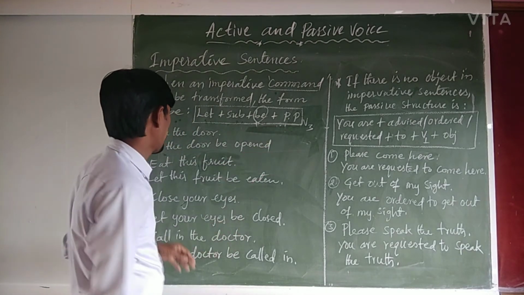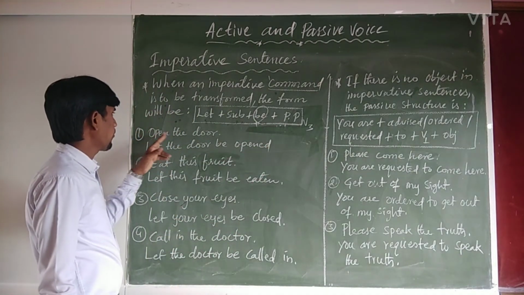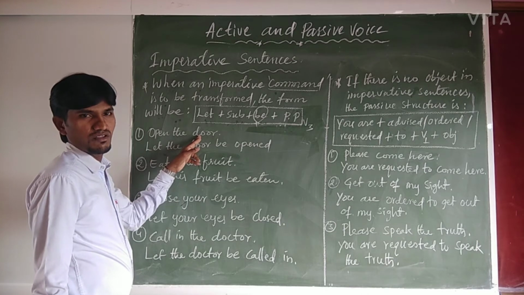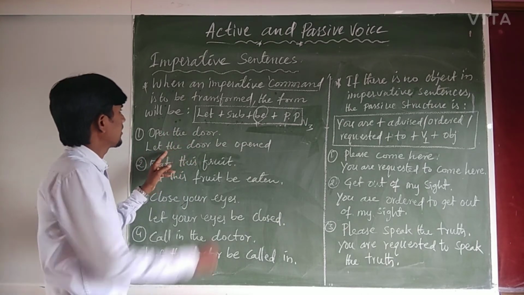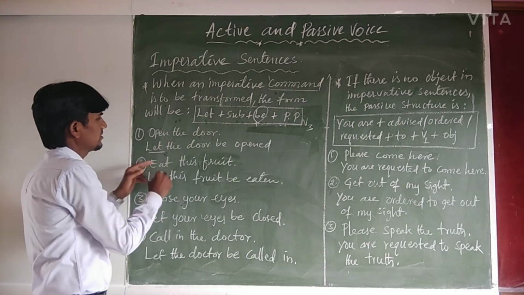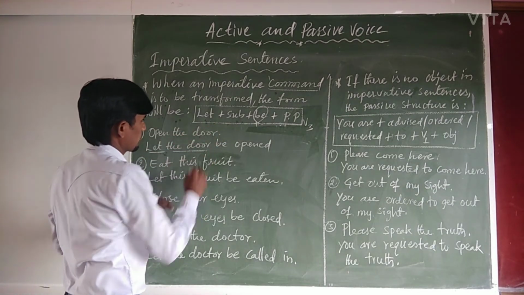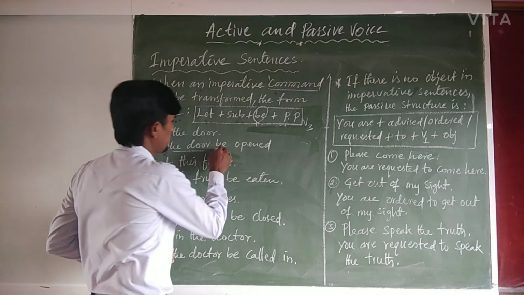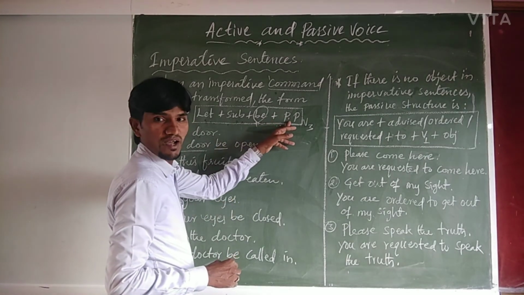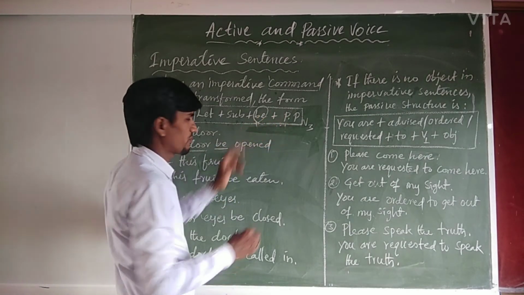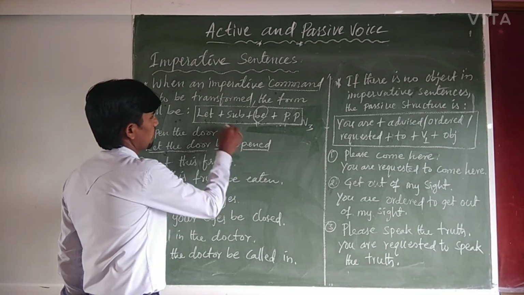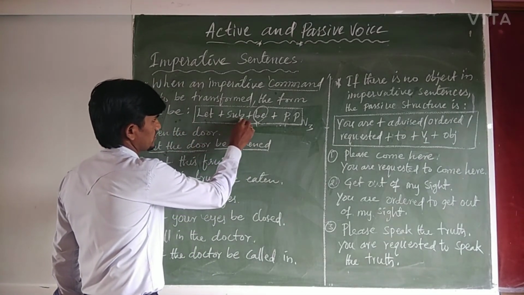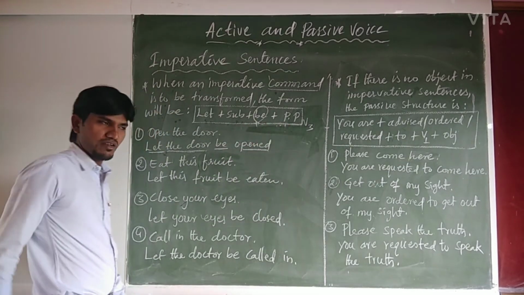For example, open the door. Let plus subject the door plus be plus opened, past participle. Let the door be opened.